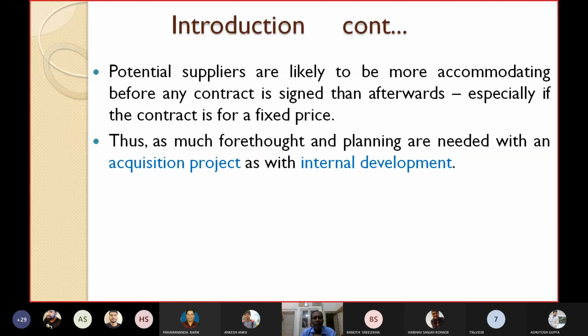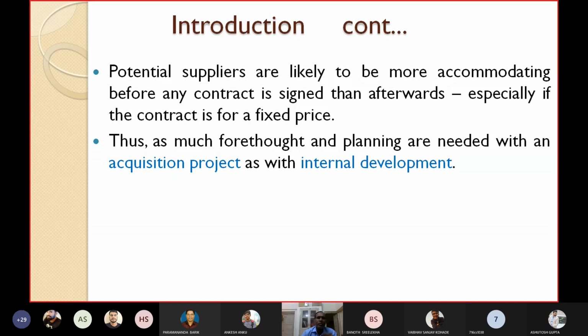Thus, as much forethought and planning are needed with an acquisition project as with internal development. While you are developing your software internally, how much planning are you doing? Similar planning is also required when you are trying to acquire the project from outside.